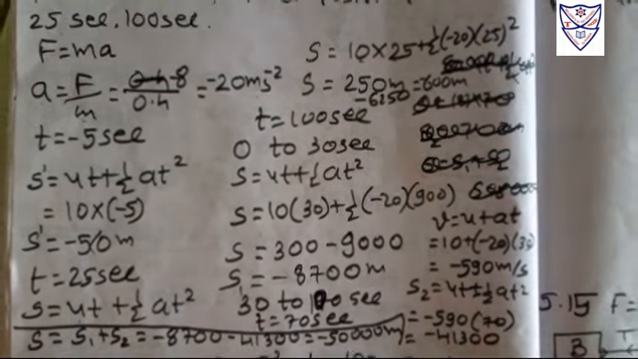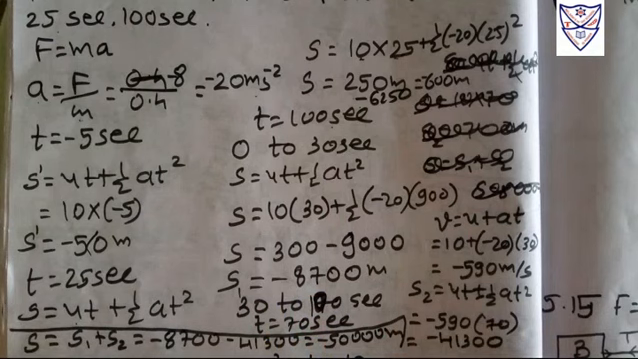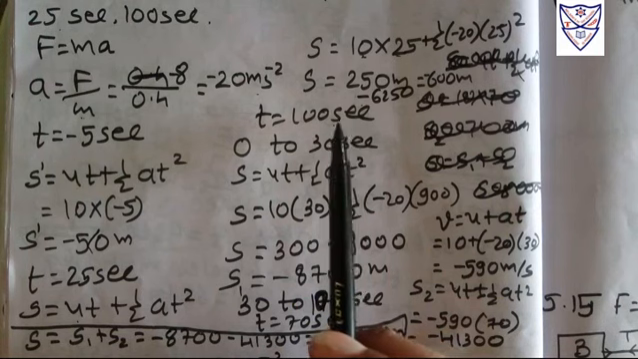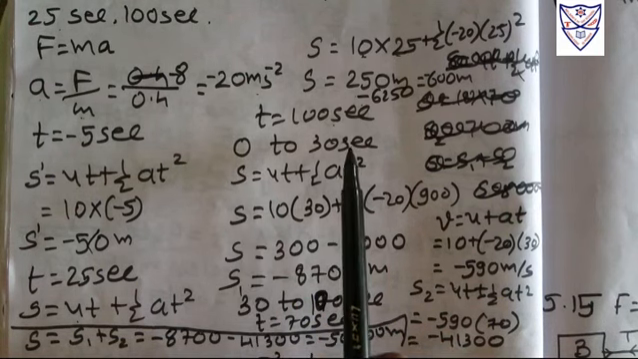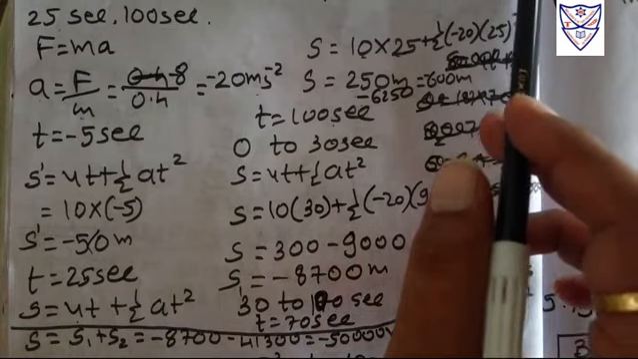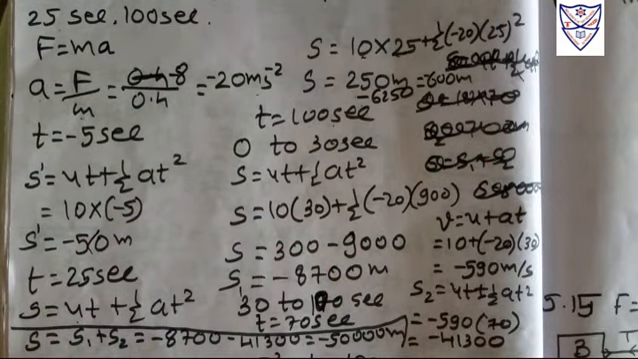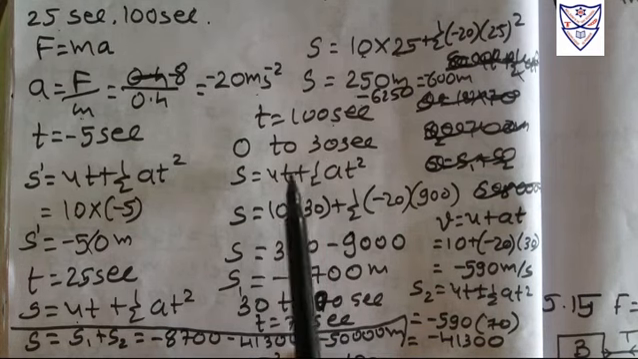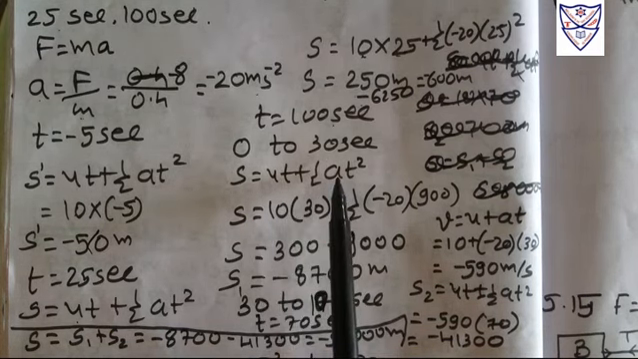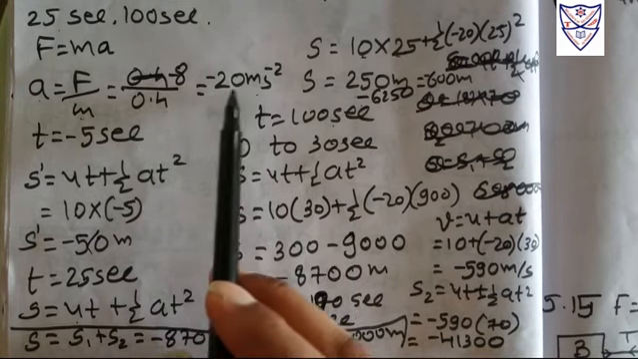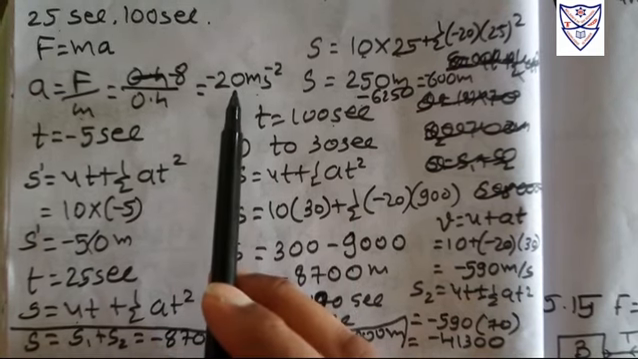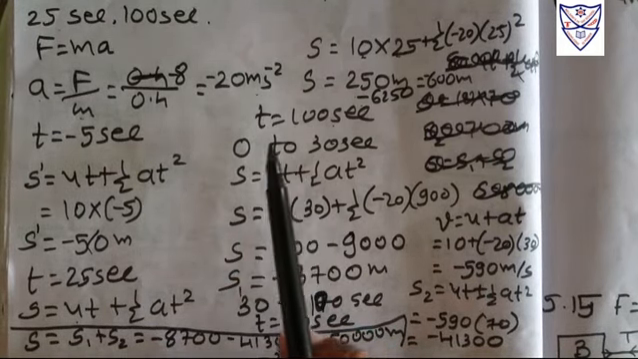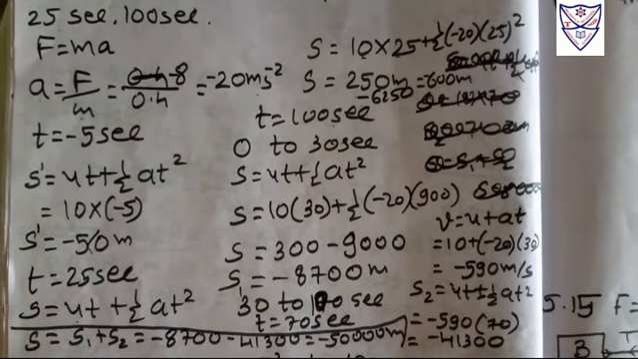Okay. Now we need to find the position at t equal to 100 seconds. We have to start by finding it for 0 to 30 seconds. Why? Because up till 30 seconds our force remains constant. So starting from here, s equal to ut plus half at squared, where a is minus 20. This acceleration is only up to 30 seconds, so we need to divide the timings from 0 to 30 and then 30 to 100.